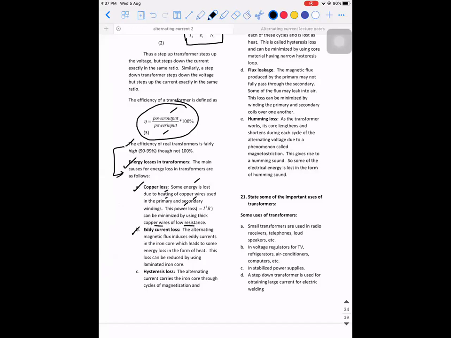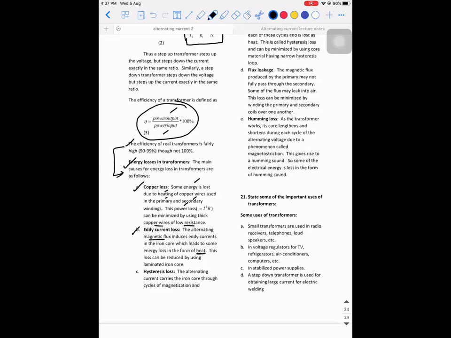Next is an eddy current loss. When you have certain metals, for example iron, and an alternating current is going through the iron core, eddy currents get generated. The alternating magnetic flux induces eddy currents in the iron core, which also leads to some loss of energy. In which form? In the form of heat only.